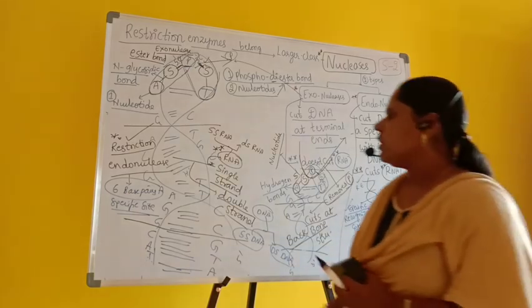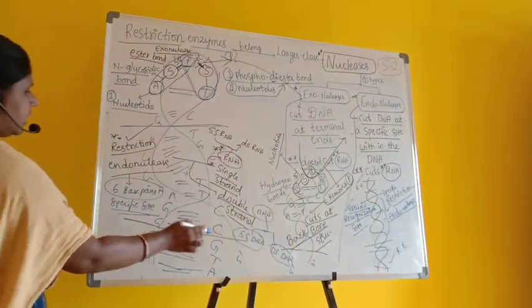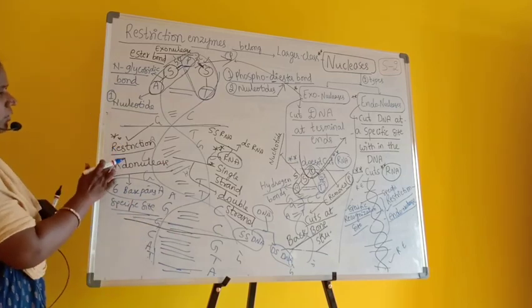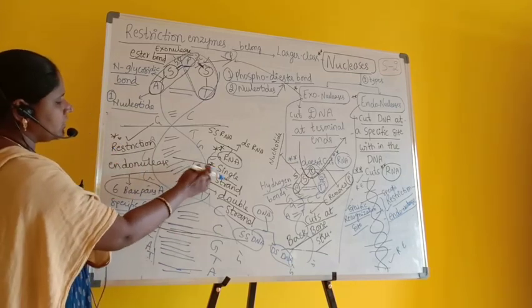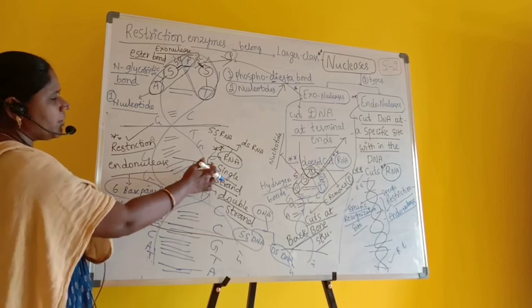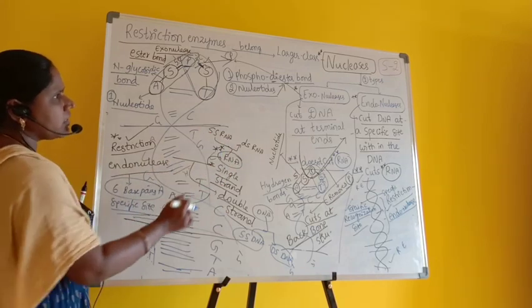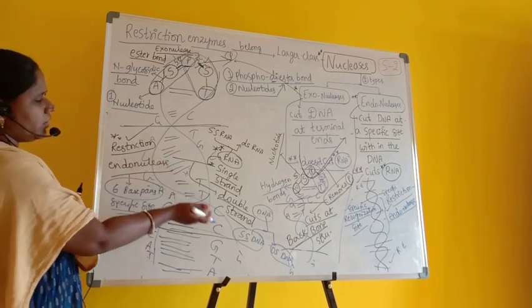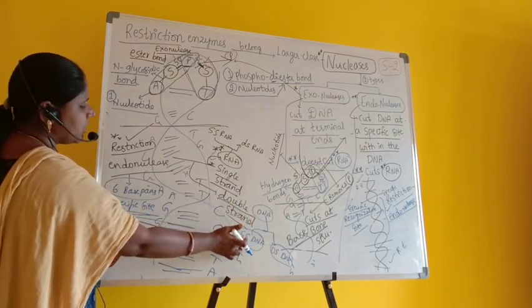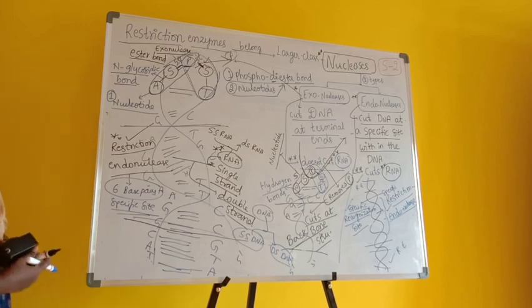It will cut somewhere in the middle of the DNA. So restriction endonucleases are used for cutting single strand as well as double strand, because some RNAs are single stranded and some RNAs are double stranded, and they are also used for cutting single stranded DNA as well as double stranded DNA.